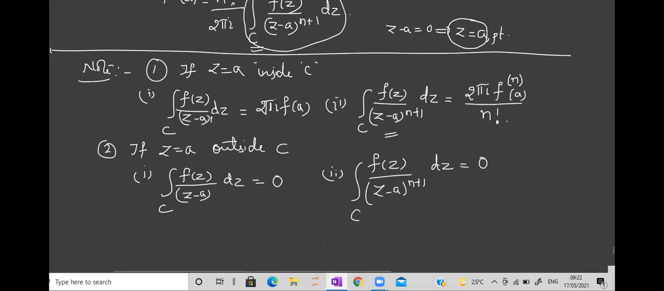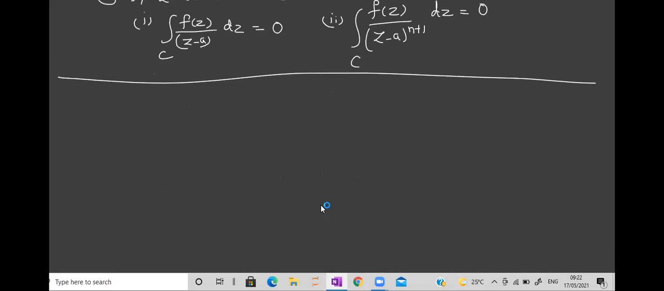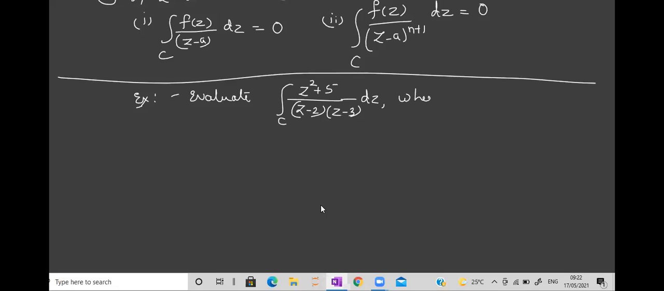Okay, I'll take one simple example and explain. So the usual question will be like: evaluate the integral over C of z square plus 5 divided by z minus 2 into z minus 3, dz, where C is the circle mod z equal to 4.